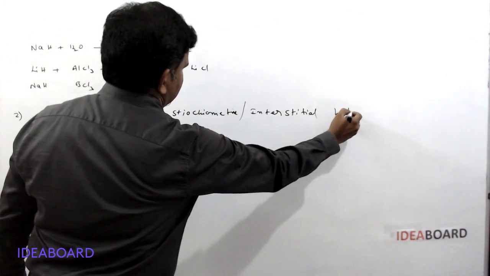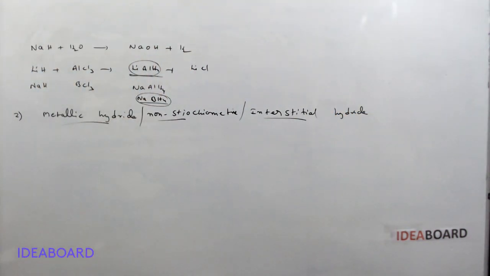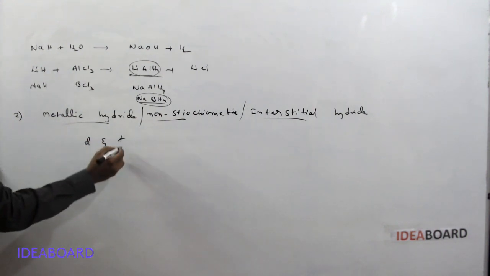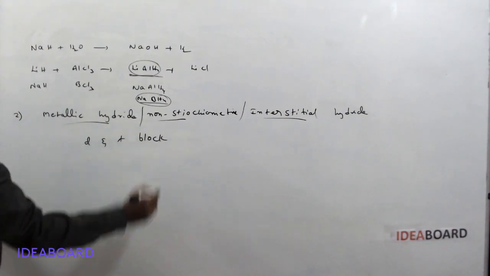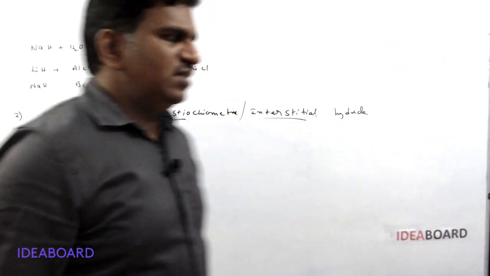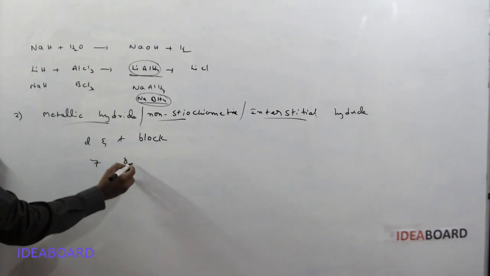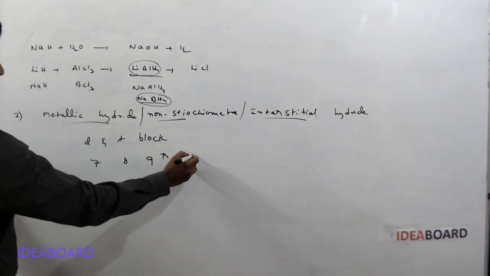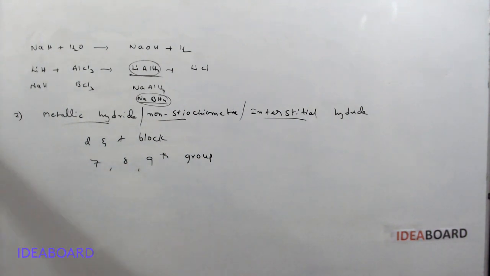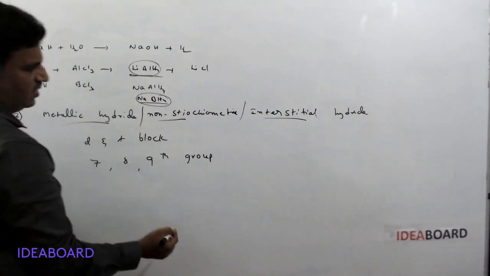They are mainly formed by d and f block elements. Please remember, except the 7th, 8th, and 9th groups, these form the metallic, non-stoichiometric, or interstitial hydrides.